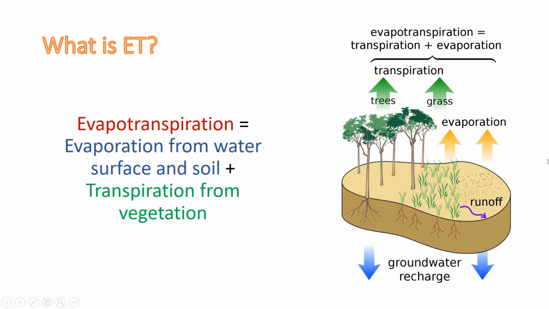Evapotranspiration. So what is evapotranspiration? Evapotranspiration equals evaporation from water surface and soil plus transpiration from vegetation. As you might see here from this image, water comes to the area through precipitation and runoff, and solar radiation transfers water into water vapor through transpiration from plants, grasses and trees, and evaporation from soil surface and water surface.